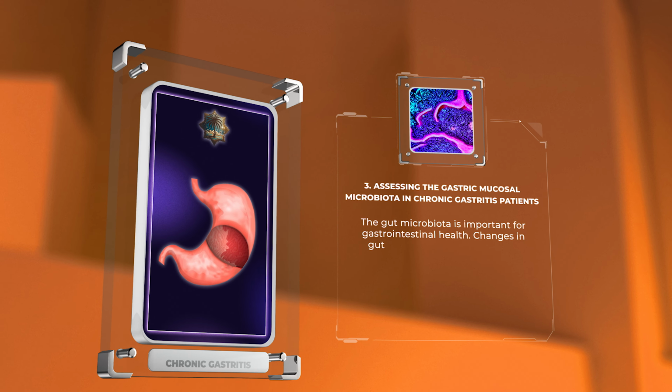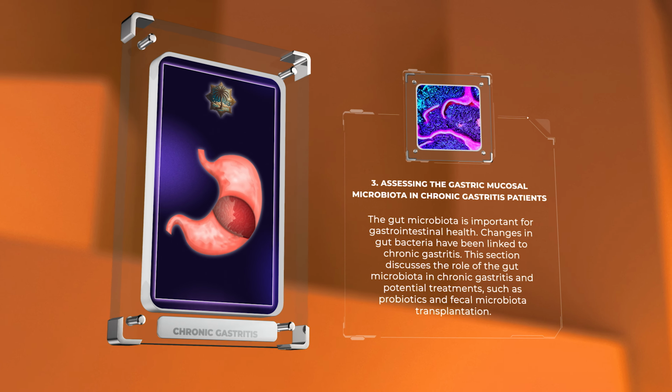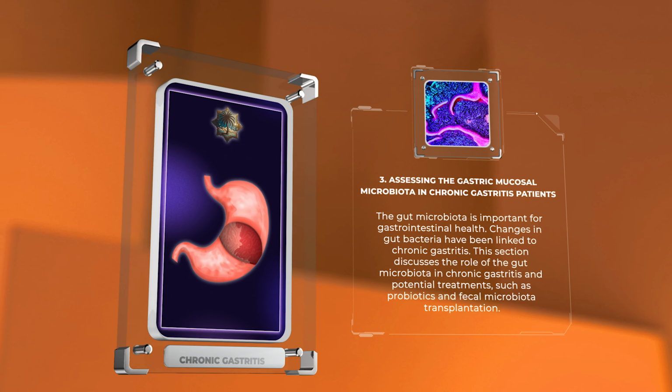The gut microbiota is important for gastrointestinal health. Changes in gut bacteria have been linked to chronic gastritis. This section discusses the role of the gut microbiota in chronic gastritis and potential treatments, such as probiotics and fecal microbiota transplantation.